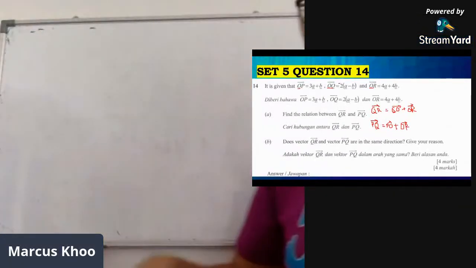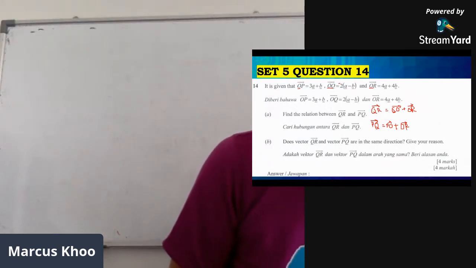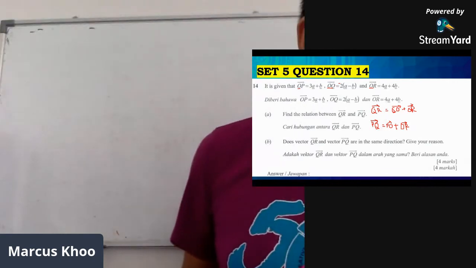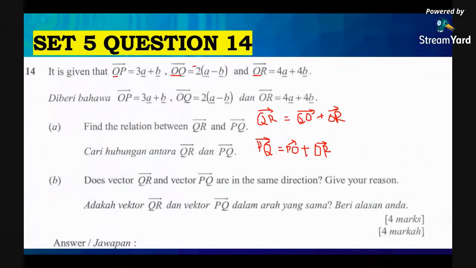once you've done those two equations, you will get, oh dear. I guess we have to do this manually because my marking scheme doesn't show me much. QR equals QO plus OR, and PQ equals PO plus OQ. QO is negative 2A minus B.